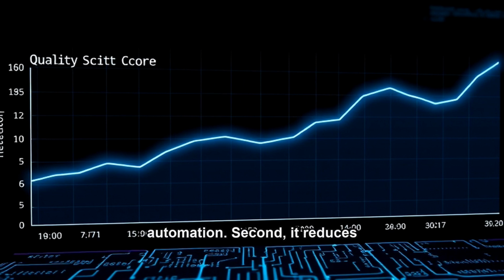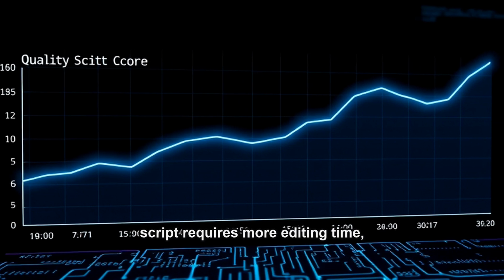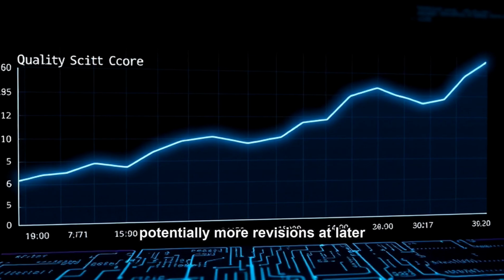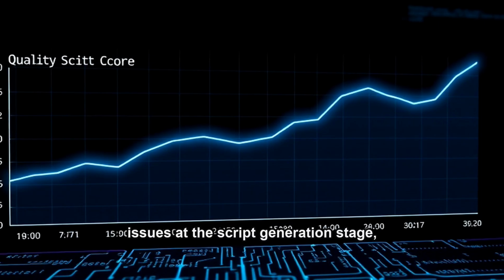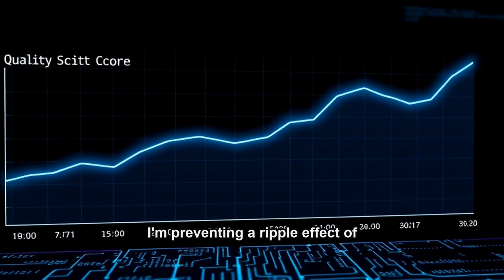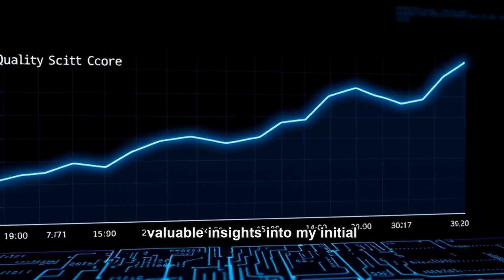Second, it reduces downstream costs. A poorly written script requires more editing time, more voiceover retakes, and potentially more revisions at later stages. By catching and correcting issues at the script generation stage, I'm preventing a ripple effect of inefficiency.